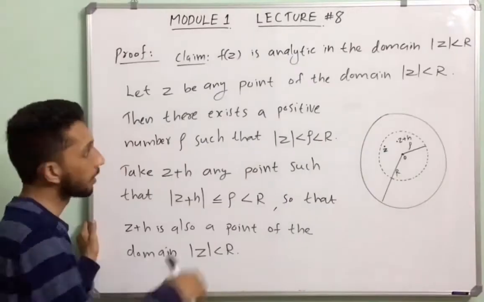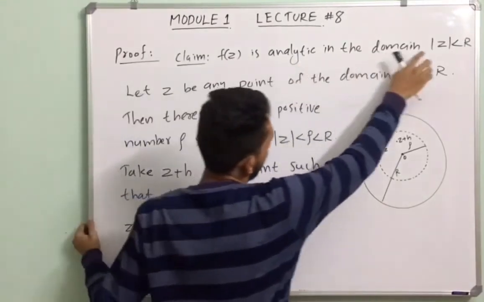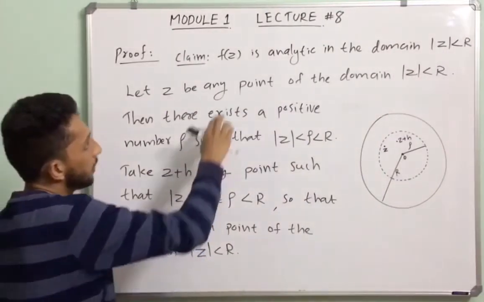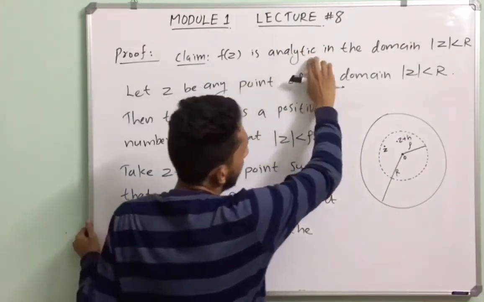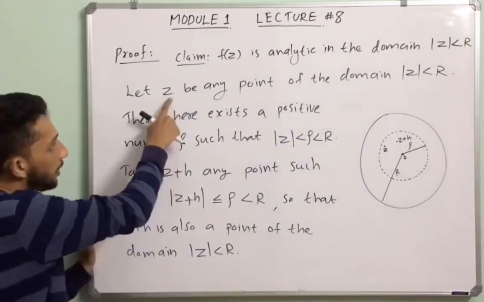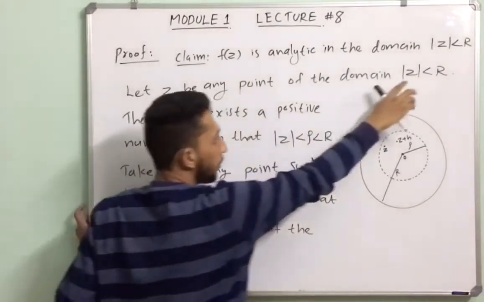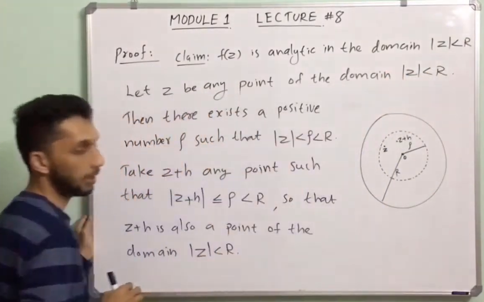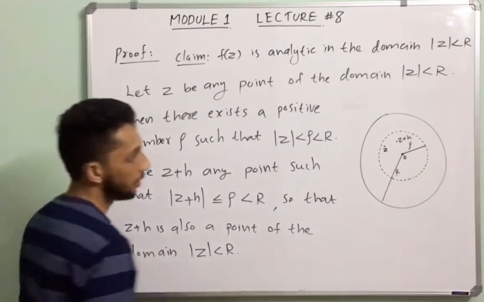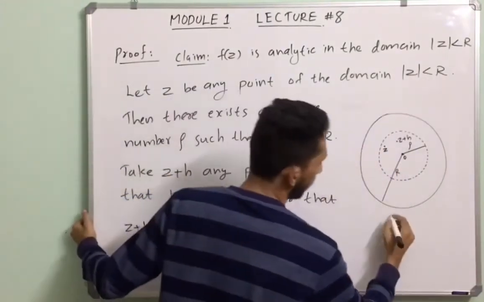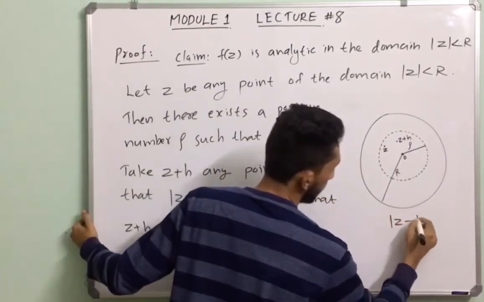Claim: f of z is analytic in the domain mod z less than r. We will prove that f of z is analytic in the domain mod z less than r. Take a point z in the domain mod z less than r. Let z be any point of the domain mod z less than r. Here is the domain mod z less than r. That means mod z minus 0 less than r.